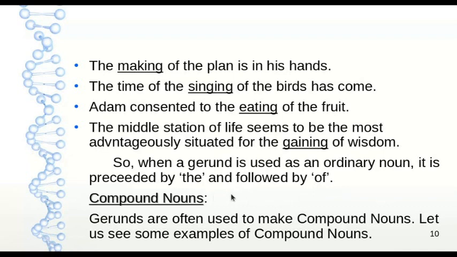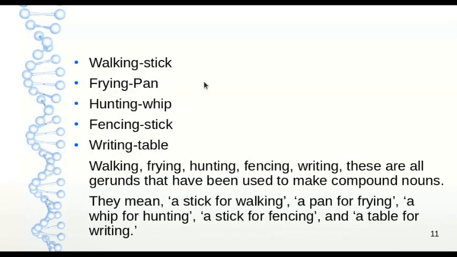Now let us check the compound nouns. What are compound nouns? Gerunds are often used to make compound nouns. Let us see some examples of compound nouns. Walking stick. In this phrase, it is a compound noun. Walking is the gerund. Frying pan. Again, it is a compound noun and frying is the gerund. Hunting whip. Hunting is the gerund. Hunting whip is the compound noun. Fencing stick. Writing table. Both of these are compound nouns and fencing and writing are the gerunds.